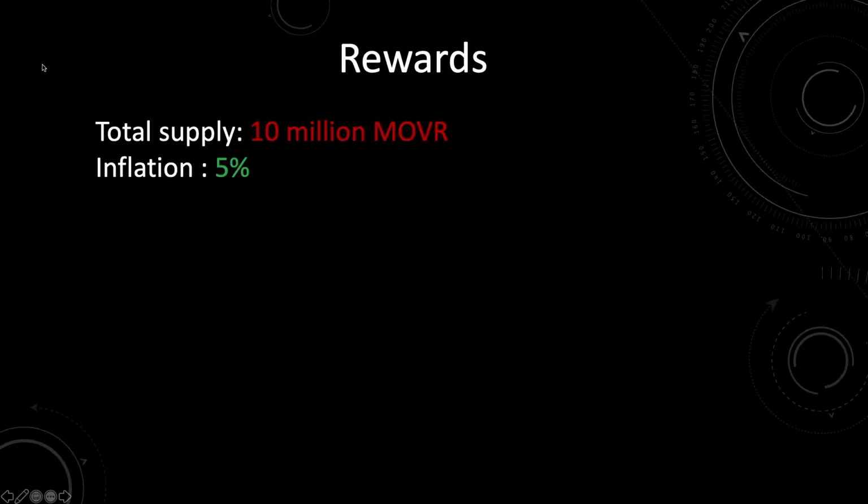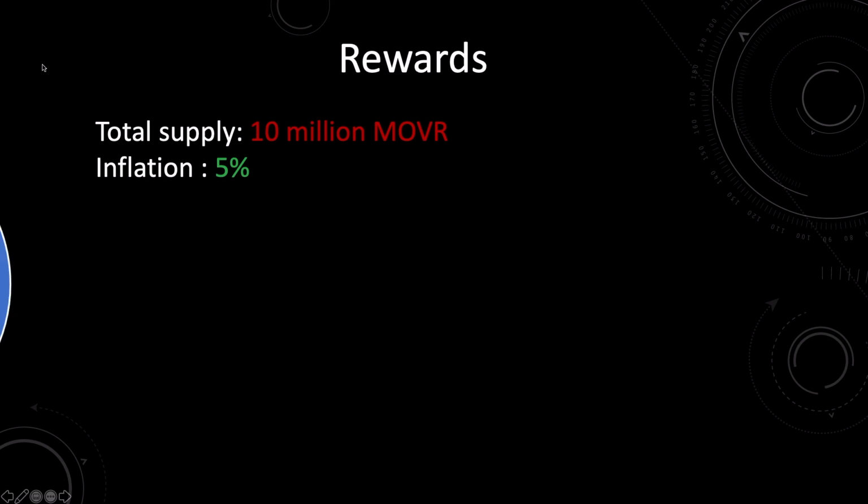Alright, let's now talk about rewards. To understand how rewards work, you must understand inflation and the total supply and the effect that has on rewards. There are a few other factors that will affect the rewards, but we'll take a look at one at a time for now. The total supply of Movr, as you know, is 10 million tokens, and the inflation rate is 5%. So every year you will have a 5% increase in the number of Movr tokens. So there will be 500,000 Movr tokens added every year.